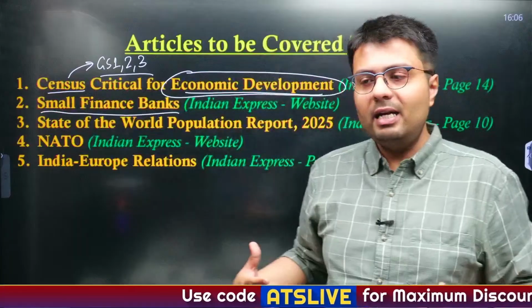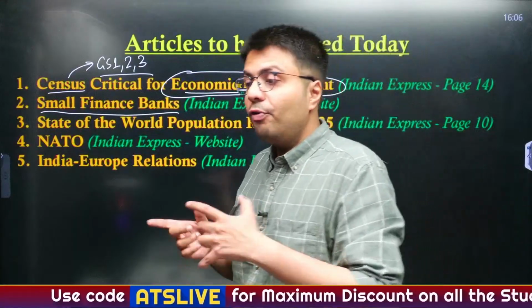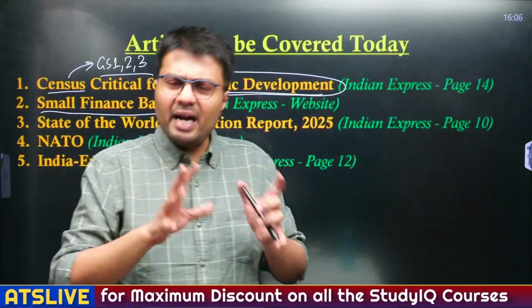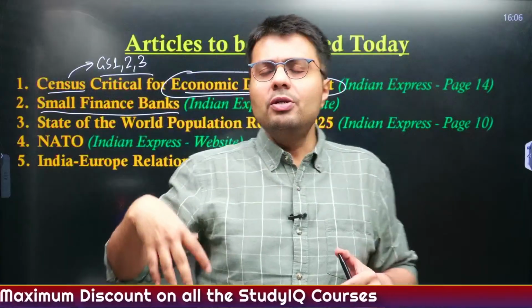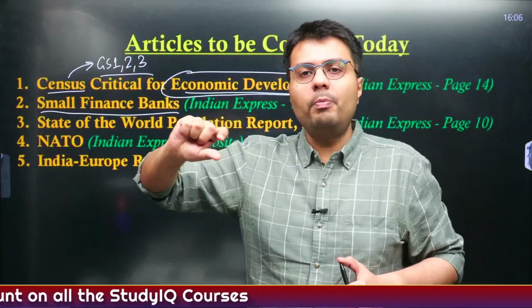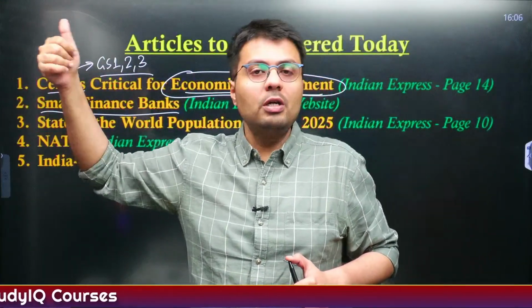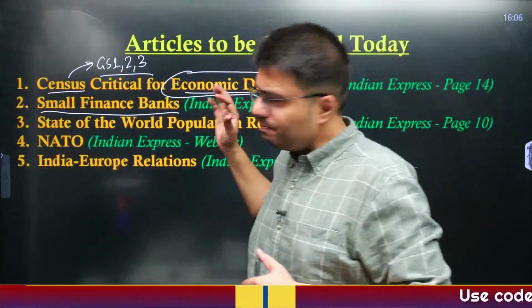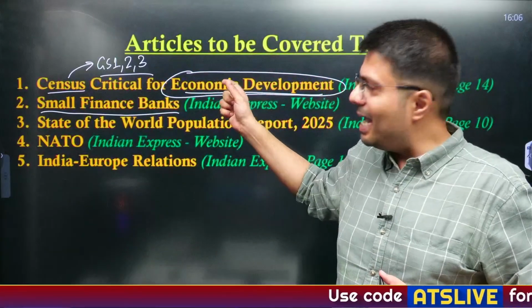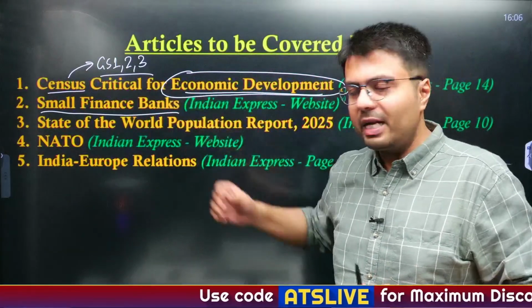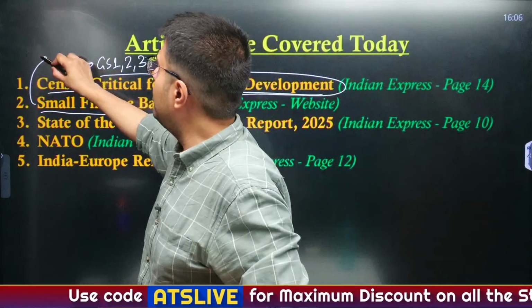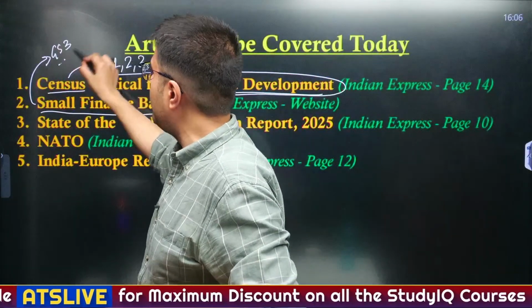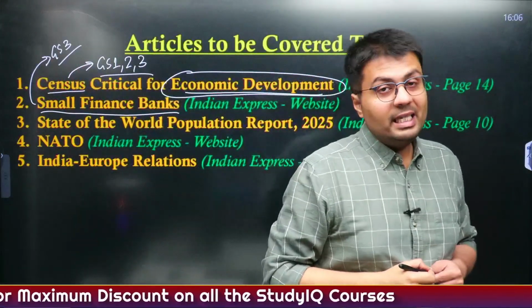We'll also understand in great detail the criteria that have been laid out by RBI, so that going forward these small banks can be converted into larger universal banks, right? So everything from economy and banking perspective relating to small finance banks, we are going to discuss in great detail, and this is relevant from GS paper 3 perspective, right? So this is the second article.